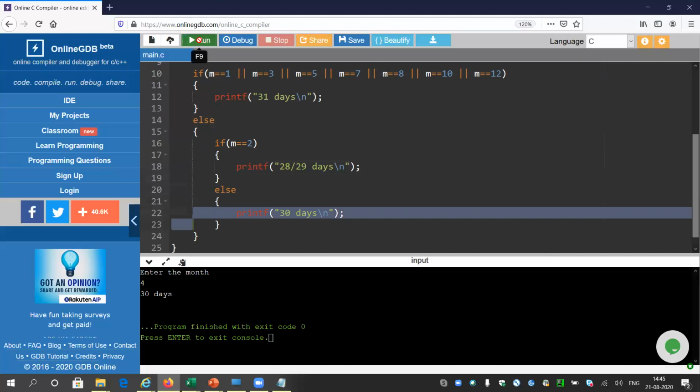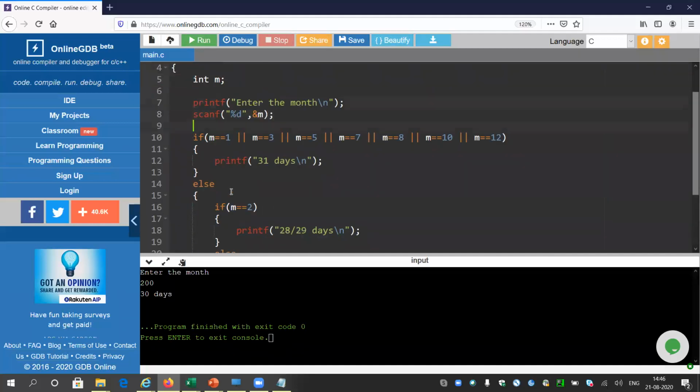So now there is one small mistake in the program. Suppose anyone enters 200. There are no months like that, 200. So it should be 1 to 12. So if I enter 200, it is giving 30 days. Okay, because 200 is coming to the else part. So it is an error.